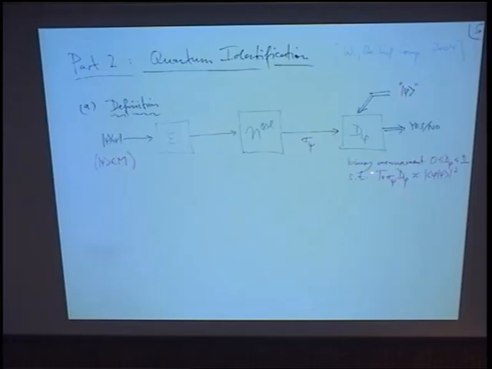So the condition is that the probability of saying yes, the trace of sigma psi times D sub phi, is almost equal to the inner product of phi and psi squared. So this reduces to classical identification if we restrict to an orthogonal basis, because then these guys here can be only 0 or 1. But for quantum states, I also have to deal with all the things in between simultaneously.